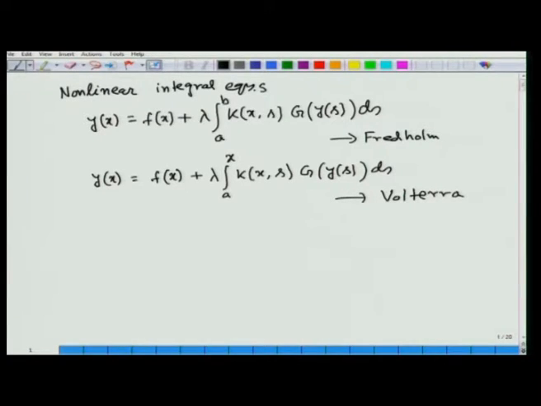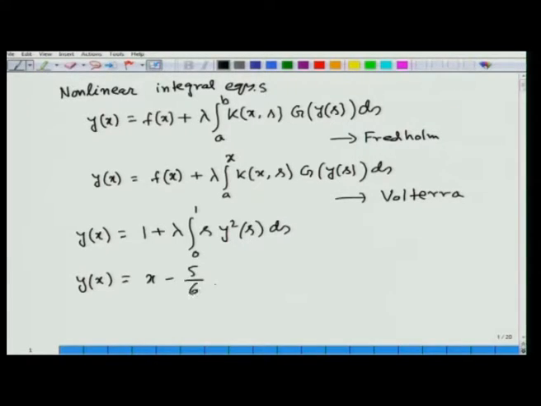Some examples of these types of equations are y(x) = 1 + lambda integral 0 to 1 s y^2(s) ds. In this example, G(y) is actually y^2. Similarly, another example is y(x) = x - 5/6 + integral 0 to 1 (y(s) + y^2(s)) ds.